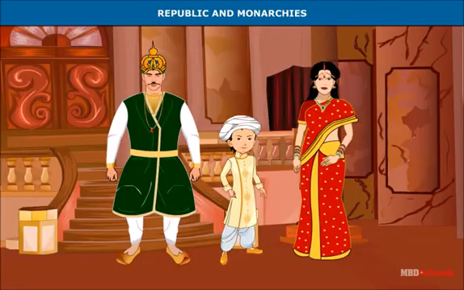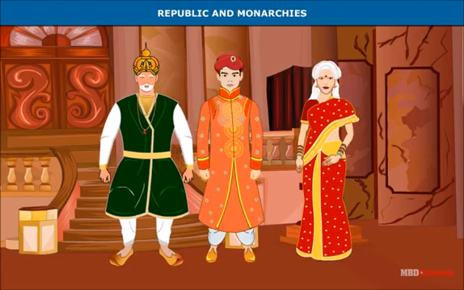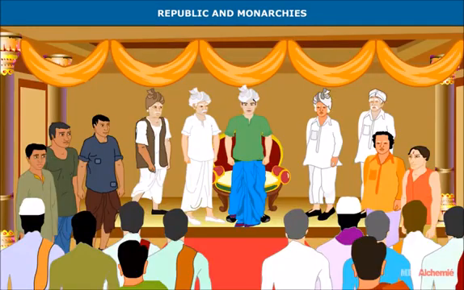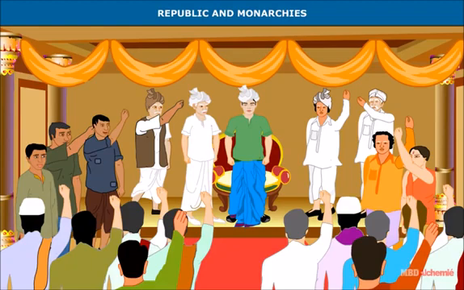A monarchical system was one in which there was a ruler, a monarch, who was the king, no matter what his actual title was. In the early period, the post of king was not hereditary, but gradually it became hereditary. Republic. A republic system, on the other hand, did not have an absolute ruler such as a king. It was governed by a group of people.